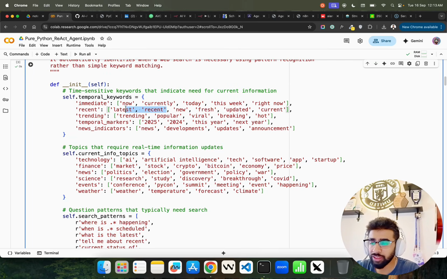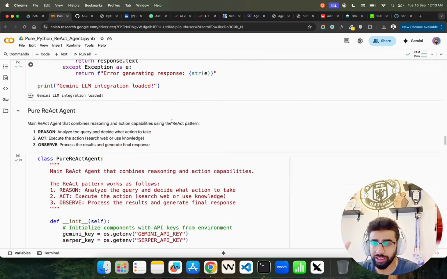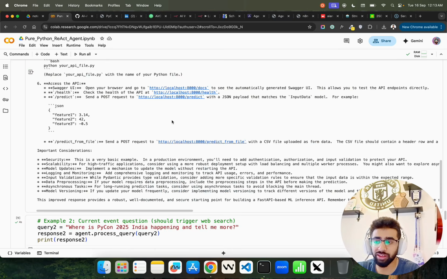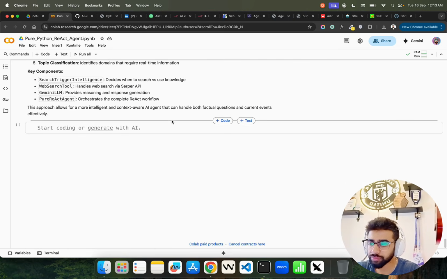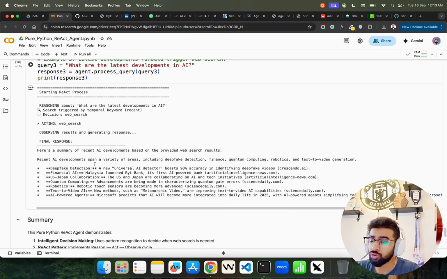You can see latest, recent. It's not only hard-coded keywords, it automatically infers the pattern in that module and finds it out for you. So you can see defect detection. A new universal AI detector boasts 90% accuracy in identifying defect videos from Crescendo AI. So this is amazing, right? I really like this here.